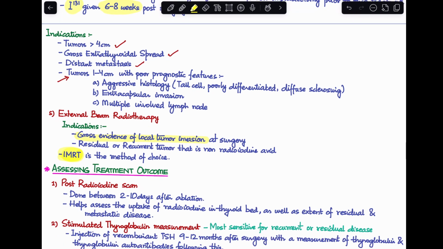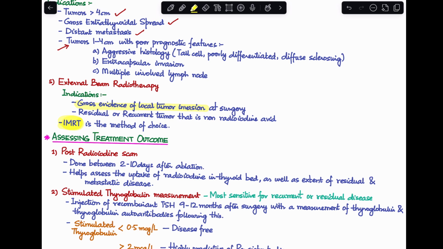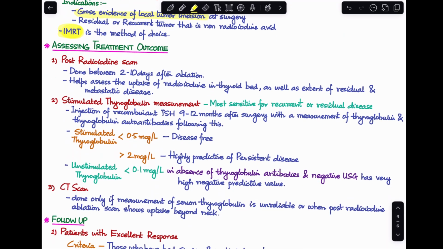Now, how do we assess the outcome of the treatment that we have given? There are three ways to do that. First of all, is to perform a post radioiodine scan. This is usually done between 2 to 10 days after ablation. This will help you assess the uptake of radioiodine in the thyroid bed as well as the extent of residual and metastatic disease. So, this is one mode of seeing what the treatment outcome is.